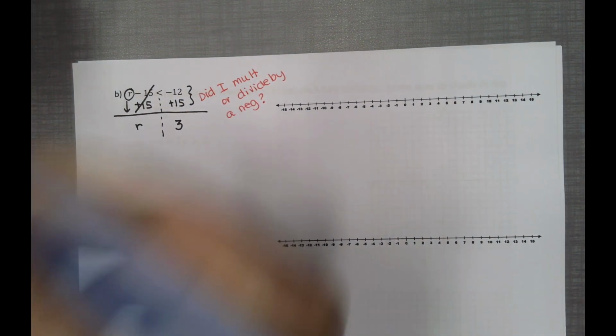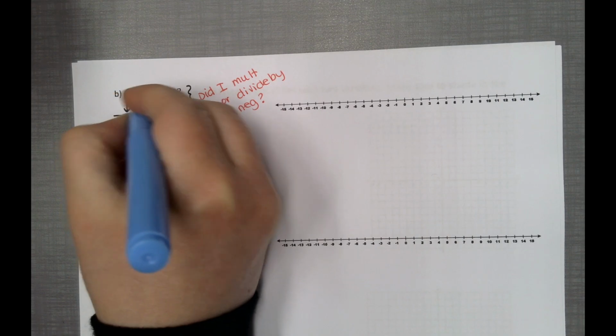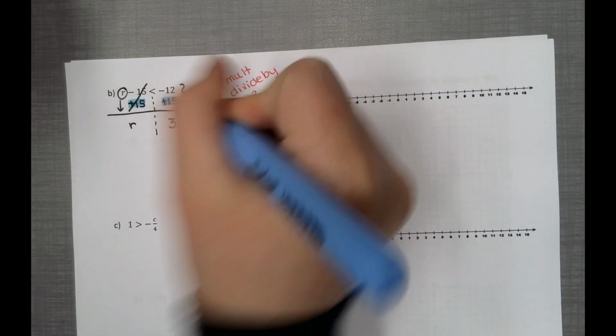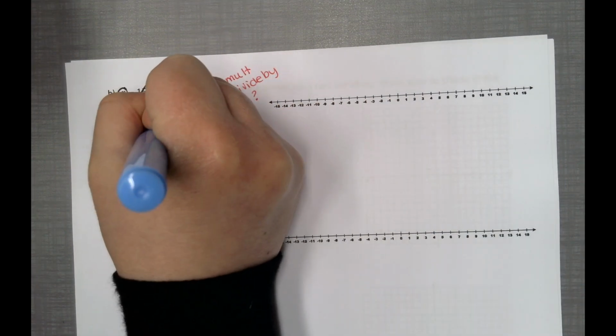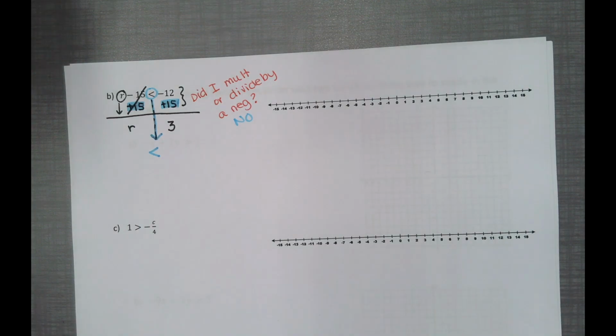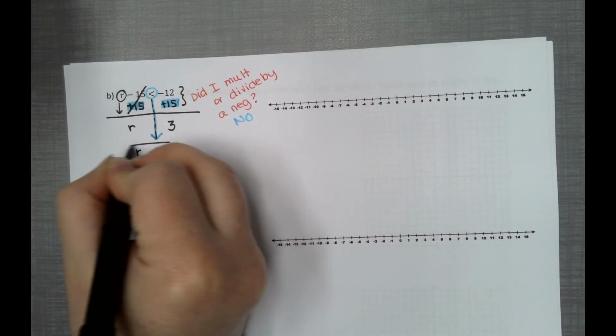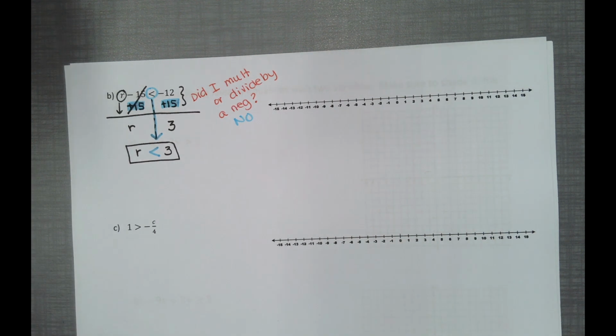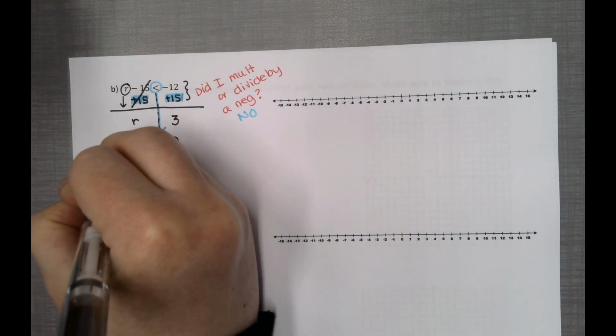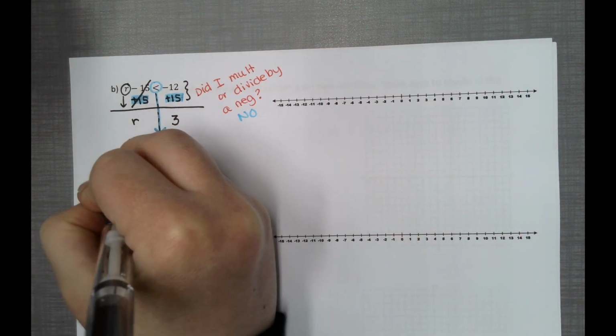So again, we're looking here. We did not multiply or divide by a negative. All we did was add. So since no, you're going to copy down your inequality, keep it exactly the same. Bring down the R, bring down the 3. Again, it is asking us to graph, so we do need to translate. Some number is less than